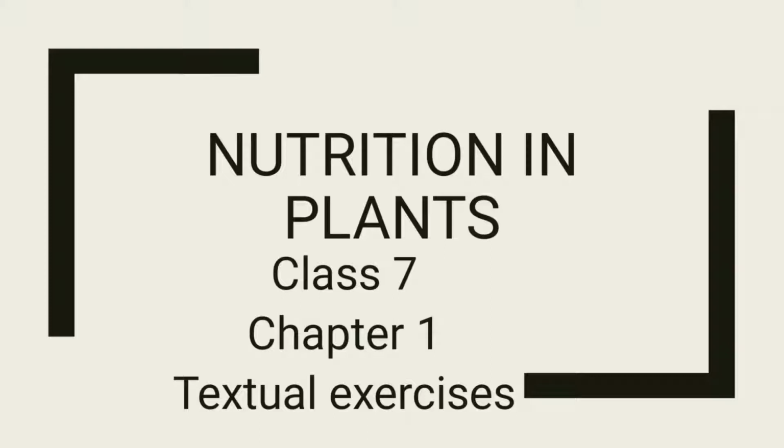Next point is, plants use simple chemical substances like carbon dioxide, water and minerals for the synthesis of food. Chlorophyll, water, carbon dioxide and sunlight are the essential requirements for photosynthesis.